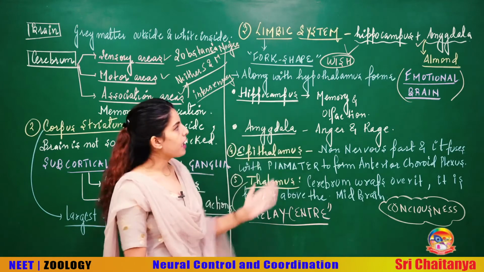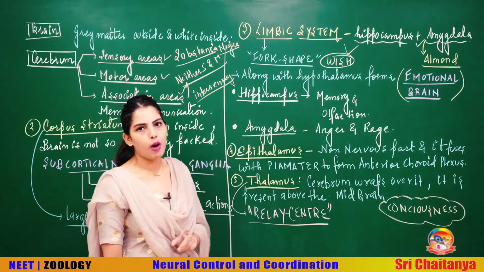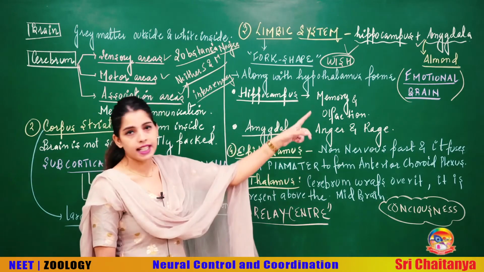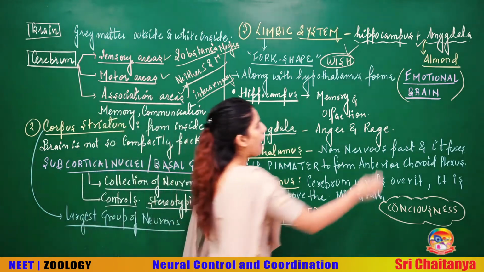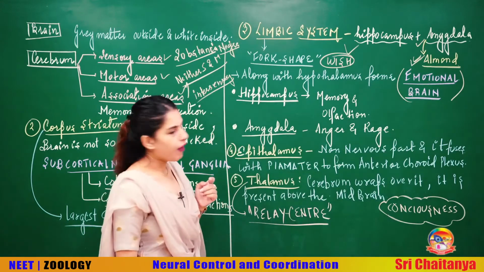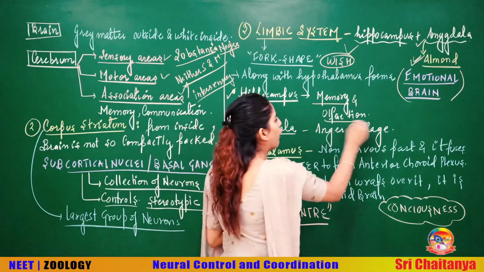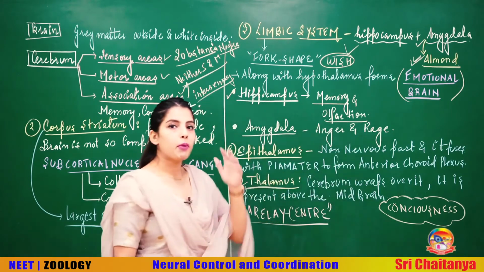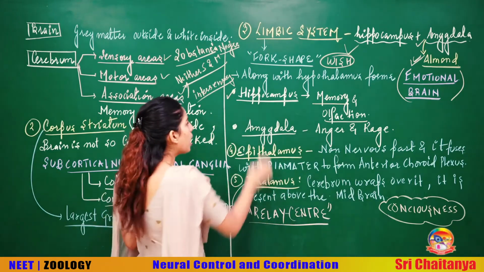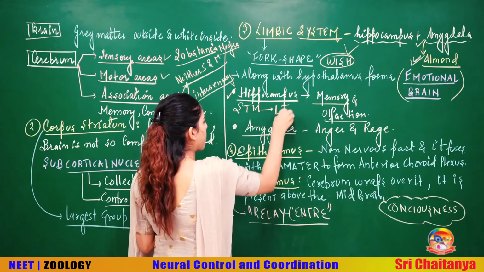Talking specifically about amygdala, it has the shape of an almond. That's given in NCERT. So remember the shape of amygdala, that's an almond shaped structure. Now talking about their function, hippocampus is associated with memory and olfaction. What the hippocampus does is convert short-term memory into long-term memory.